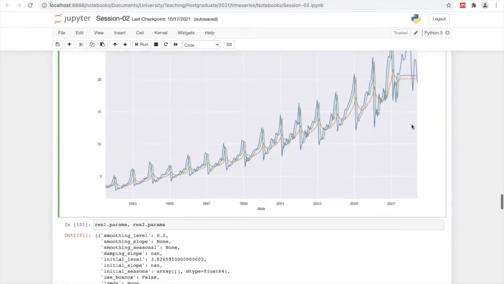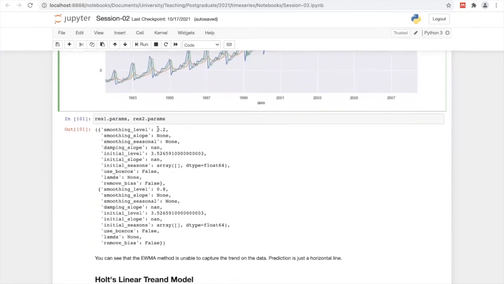Then I just printed out the parameters of them. Smoothing level, we manually set 0.2, and initial level, they decide where to start. In the second model, we set it to 0.8 and they initiated with 3.52 as the initial level.